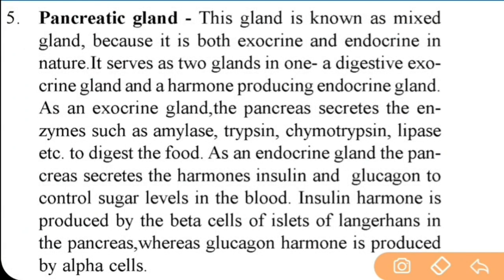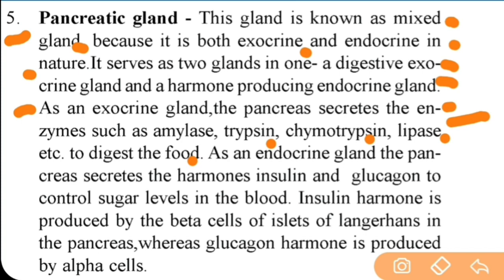Next is pancreatic gland. This gland is known as mixed gland because it is both exocrine and endocrine in nature. It serves as two glands in one, a digestive exocrine gland and a hormone producing endocrine gland. As an exocrine gland, the pancreas secretes enzymes such as amylase, trypsin, chymotrypsin, lipase, etc. to digest the food. Important point.